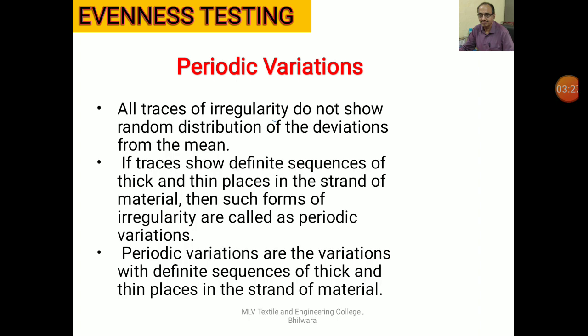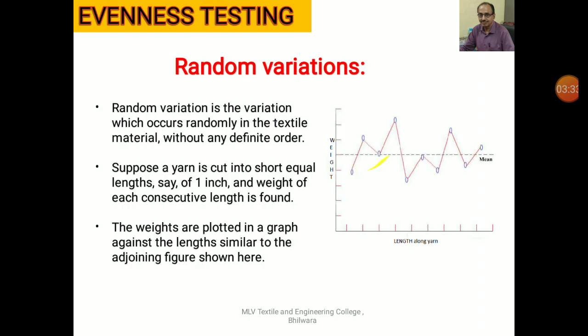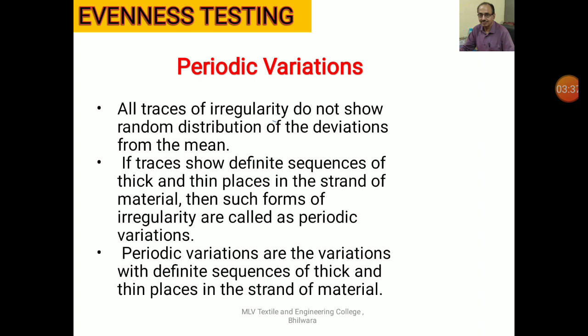However, it is not necessary that these irregularity traces will always be distributed randomly. Sometimes what happens is that a definite sequence of thin and thick places occurs in the strand of material.